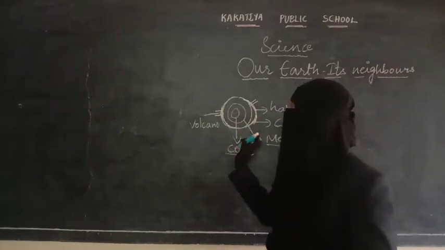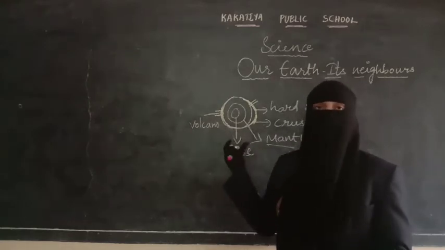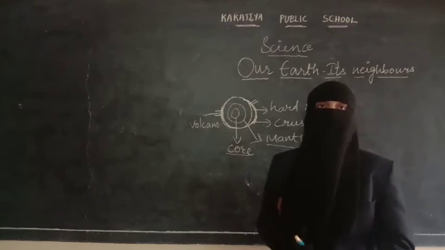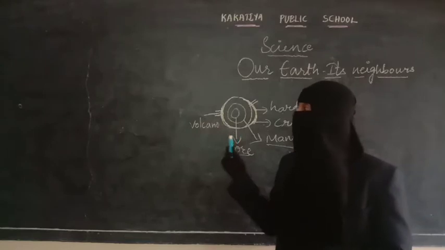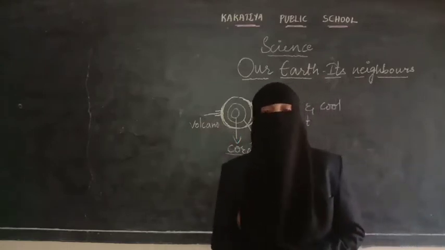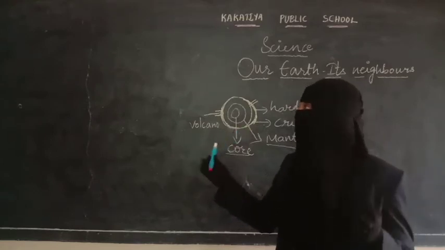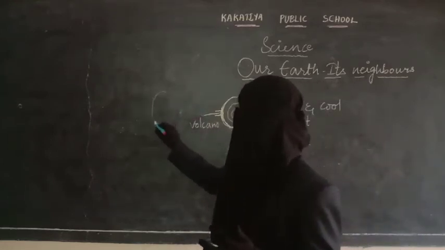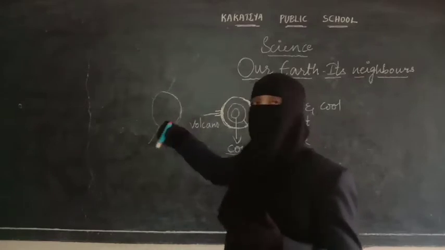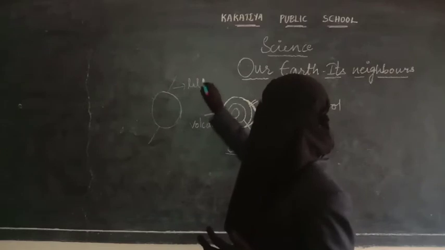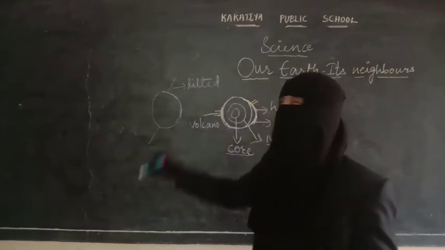Okay, so this was about the Earth. Now the Earth is like a half-boiled egg. In the same way as a half-boiled egg, our Earth is also layered. Now let us see the movement of the Earth, how we get day and night, and how we get years. As we know, the Earth has an imaginary line, an axis. The axis of the Earth is tilted. Tilted means it is a little slanted.